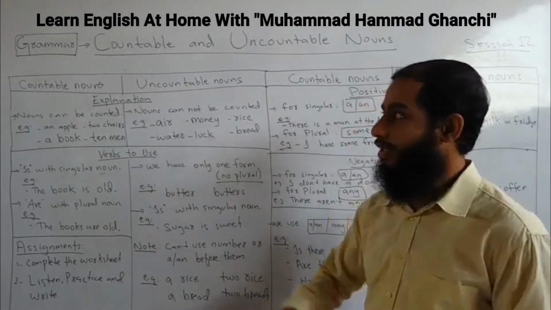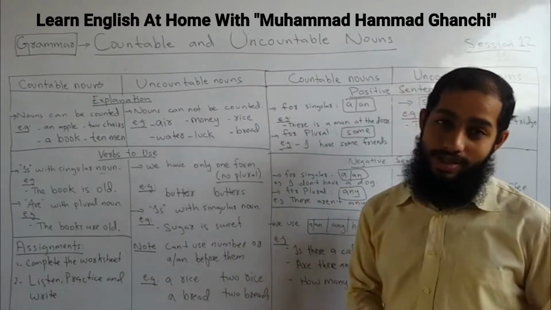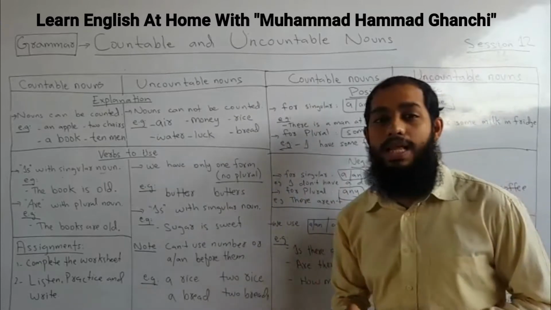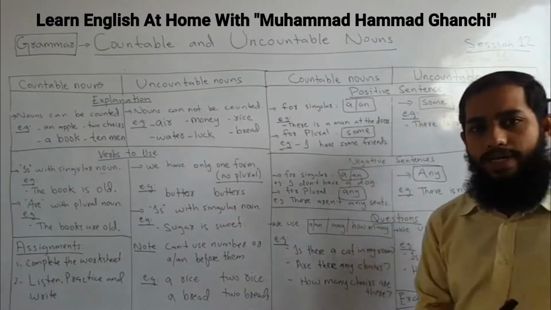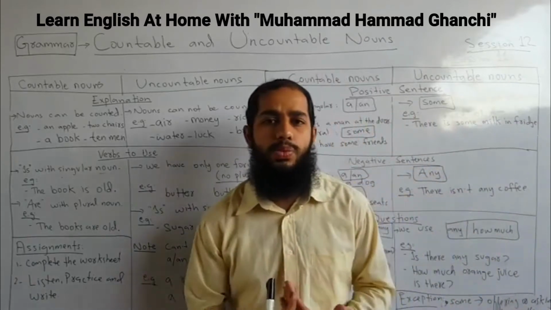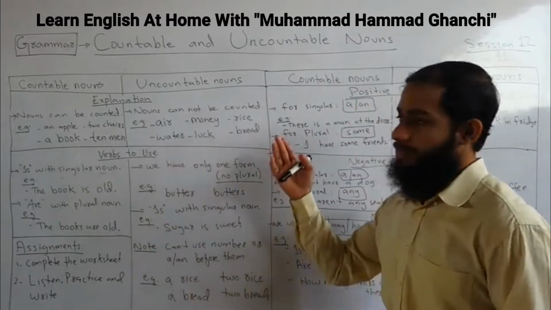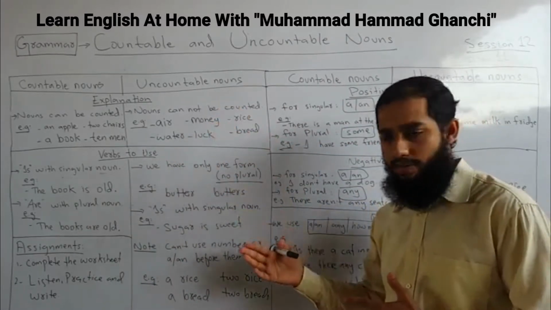Today I have selected the topic from grammar. It's very interesting and very knowledgeable. The topic is countable and uncountable nouns. There are different things we can learn about them. We'll go step by step. We'll learn what is a countable and what is an uncountable noun.